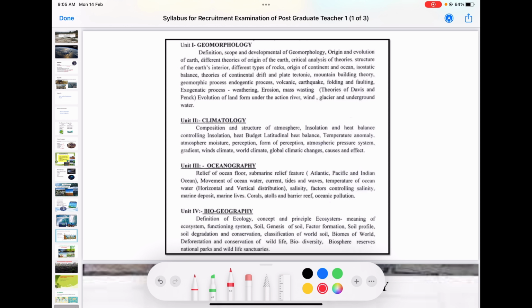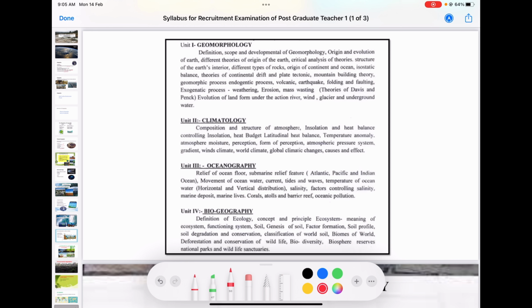The concept of endogenic forces, exogenic processes and the evolution of landforms all come under geomorphology. That is the entire scope of geomorphology.